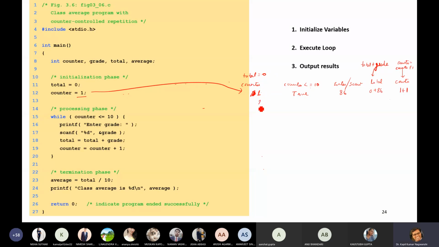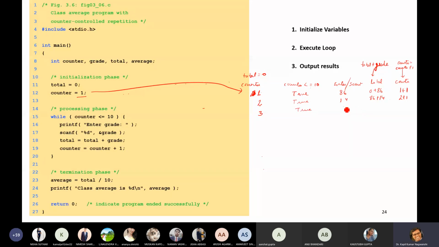1 plus 1 is 2. Yes, true. Next marks, suppose 14. Now the previous total is 86, and the new grade is 14. So whatever the answer may be, you need to write it. The value of counter is 2 plus 1 now, then 3. This condition is also true.